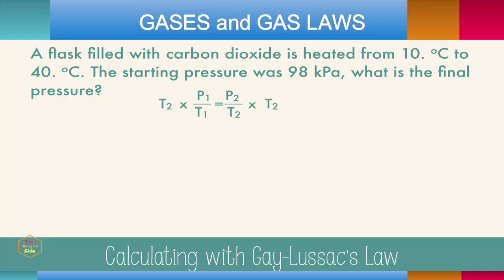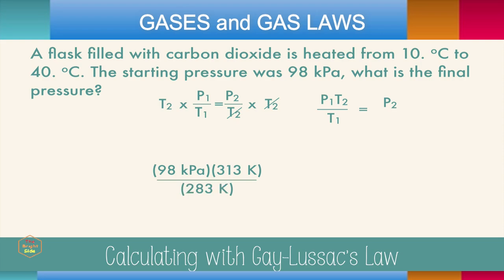We'll just multiply both sides by T2 and clean it up. Now we'll just fill in the data and calculate. But be careful. Use Kelvin instead of Celsius, and make sure the final temperature is on top and the initial is on the bottom. And then you get an answer of 108 kilopascals, or if you use sig figs, 110.